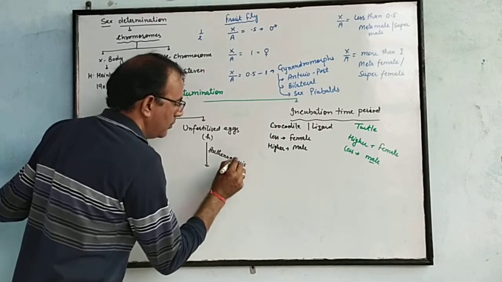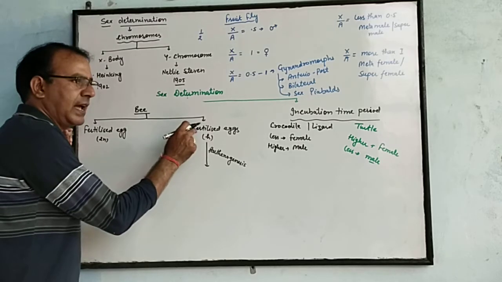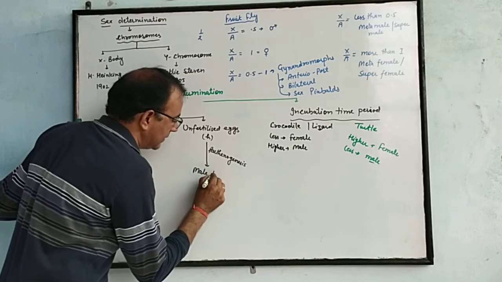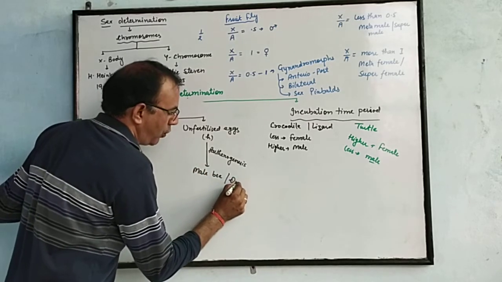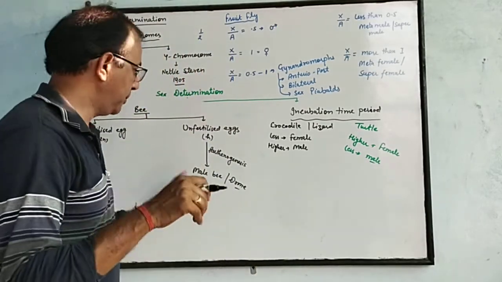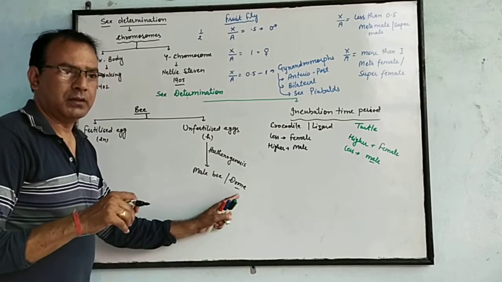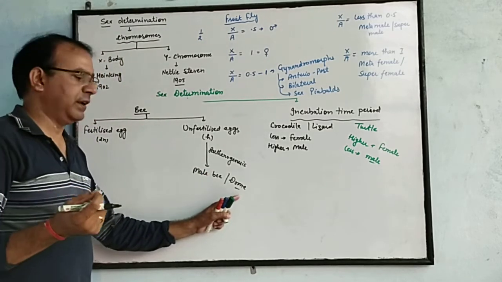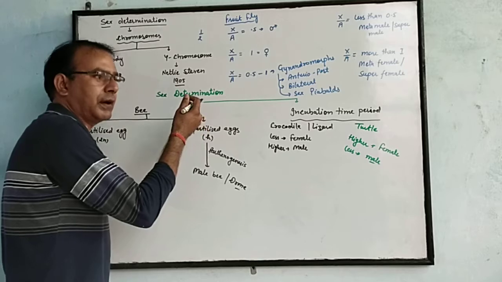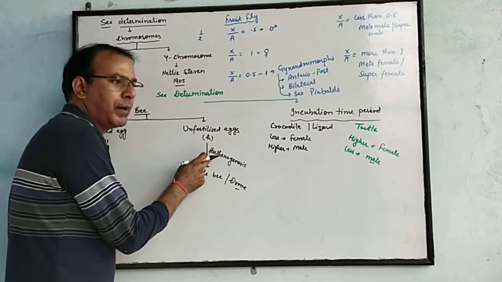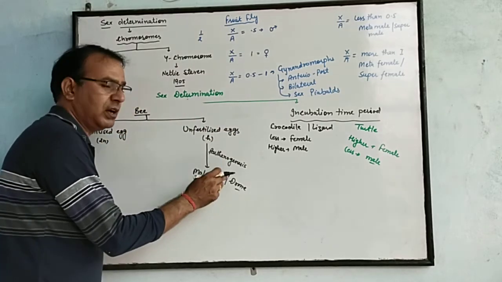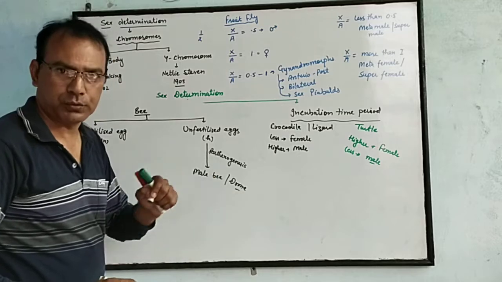Unfertilized eggs develop by another technique, parthenogenesis. By the process of parthenogenesis, the unfertilized egg gives birth to new offspring, meaning male bees, and those are called drones. The development of any organism or male bee without fertilization, that is called parthenogenesis.